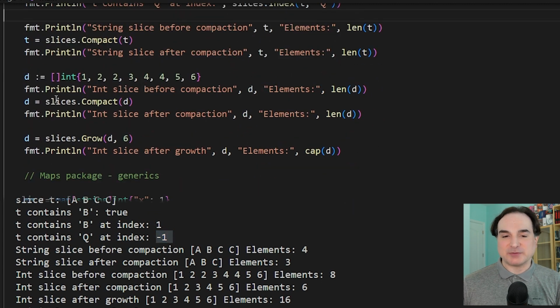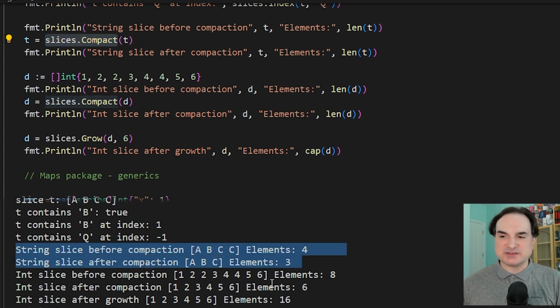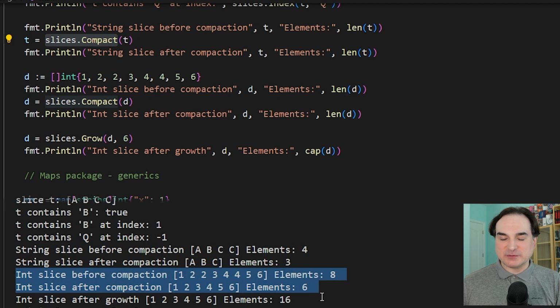There's another generic operation we can perform, and it's called compact. And this iterates through a slice, and it will replace consecutive instances of the same element with a single instance of that element. So for instance, in the string slice, we have 2 instances of C, and they're compacted into 1 instance. And in the int slice, we have the 2s and the 4s, the runs of 2s and 4s,